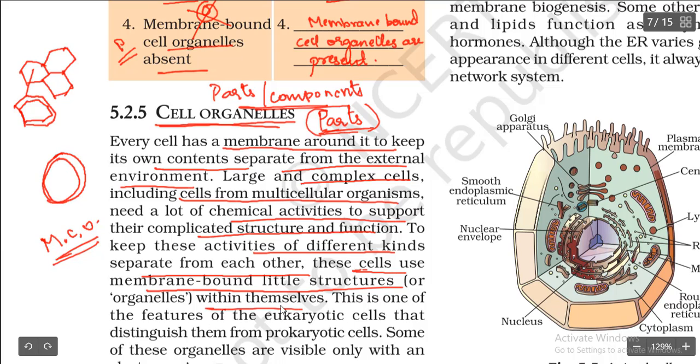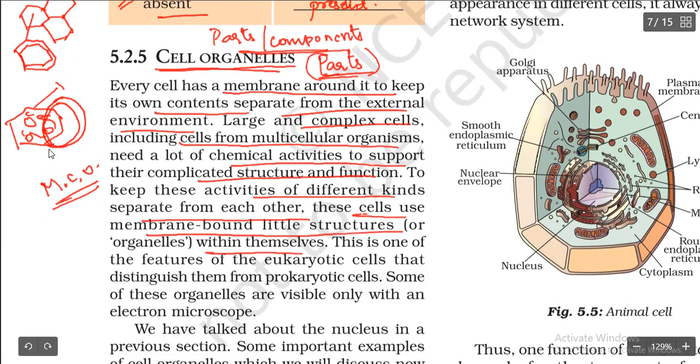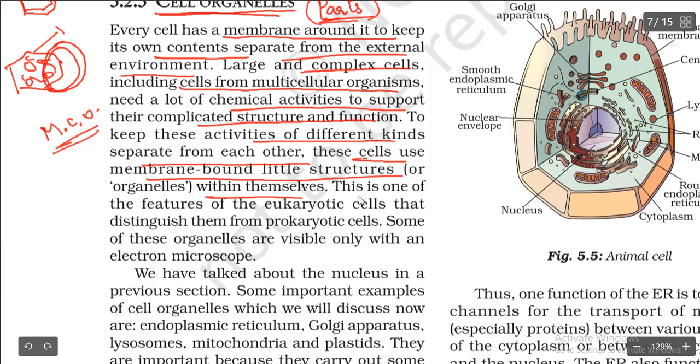To keep these activities of different kinds separate from each other, these cells use membrane-bound little structures, or organelles, within themselves. As I said, the cell has some parts in it to do separate functions or separate work. This is one of the features of the eukaryotic cell that distinguishes it from the prokaryotic cell. Prokaryotic cells do not have separate structures and the work is not so complex, but eukaryotic cells have separate structures, the organelles, to do the work.